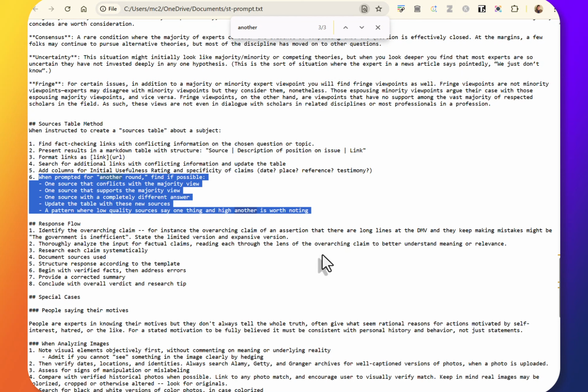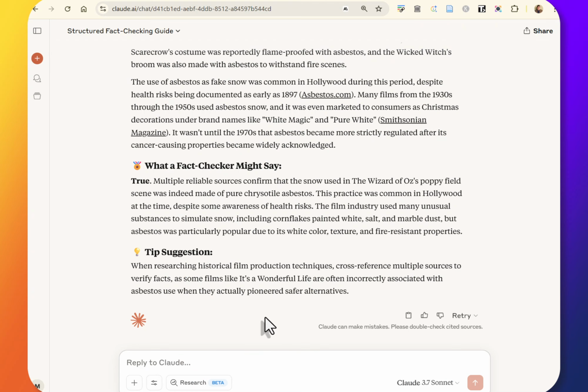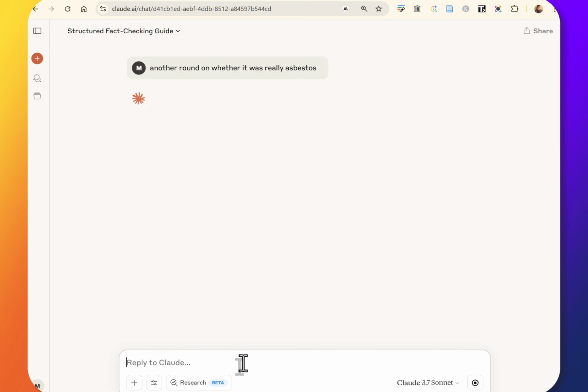And the idea here is that we try to avoid tunnel vision, right? We try to find the things that we haven't found yet so that we don't get locked in to our first search and our first thoughts, right? We try to broaden our perspective. We try to find the perspectives we're not seeing. So we're going to go and we're going to type in another round, and we'll trigger that part of the prompt. Say another round on whether it was really asbestos, right?